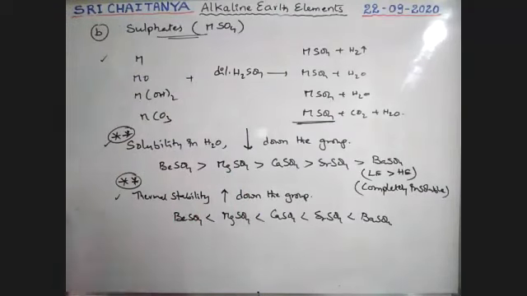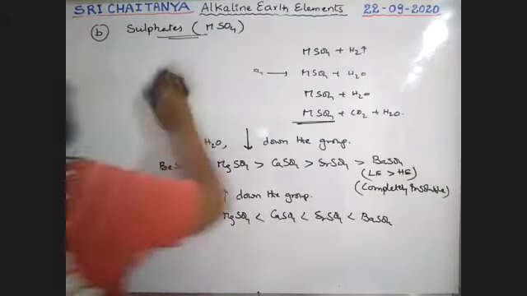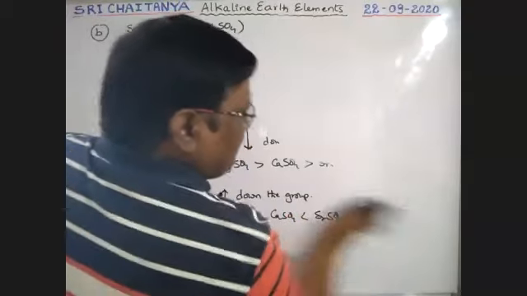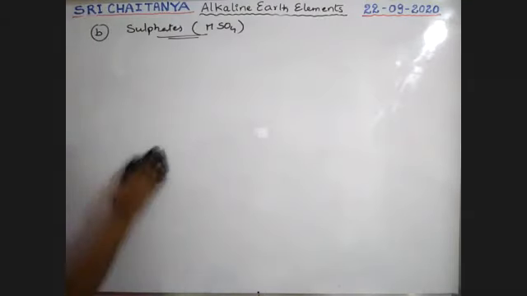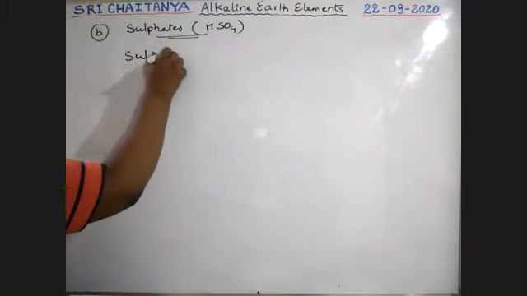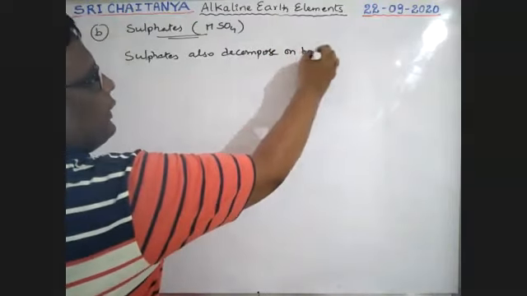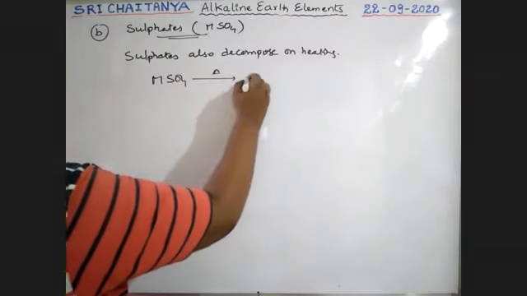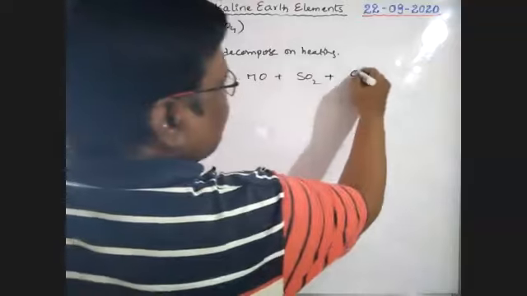Next, sulfates also decompose on heating, boys. See here, a metal sulfate on heating decomposes to metal oxide, sulfur dioxide, and O2 gas is evolved.